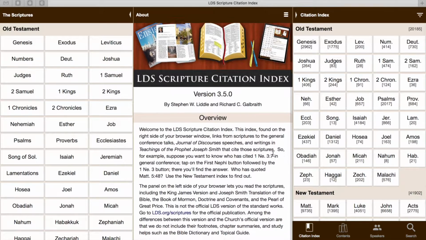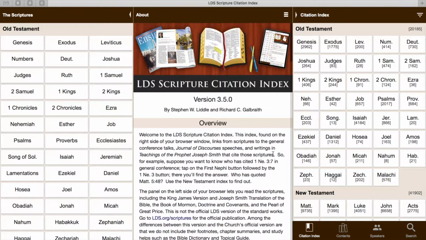Now, in the middle section, it gives the overview, which is very useful. If you ever have questions about how to use this again, you can check there. It also will pull up some of the sources, as I will show you in a minute.